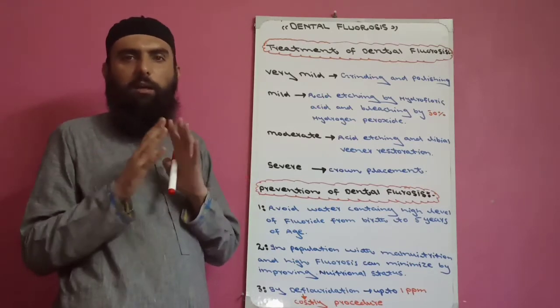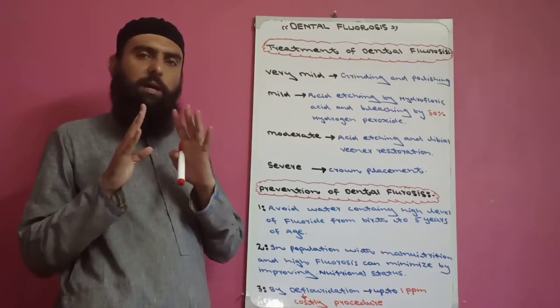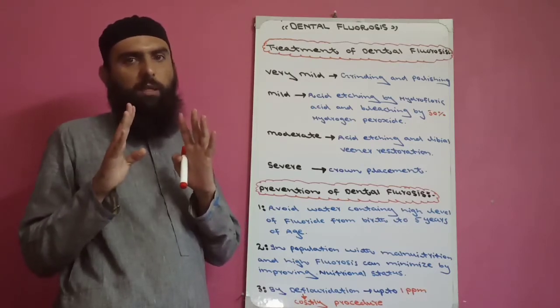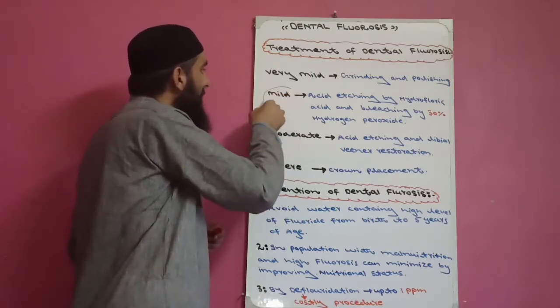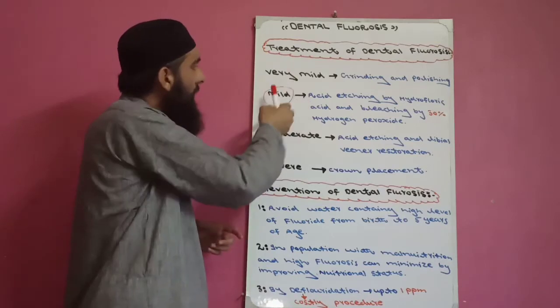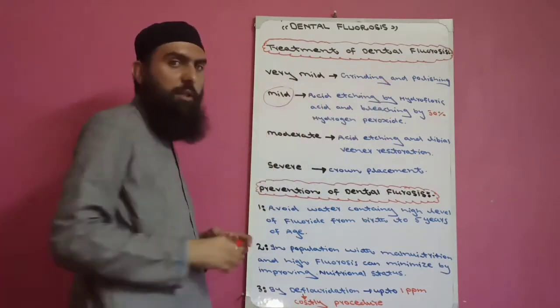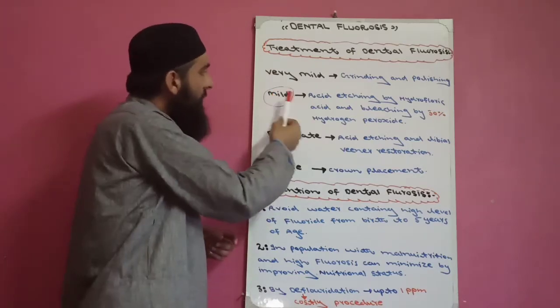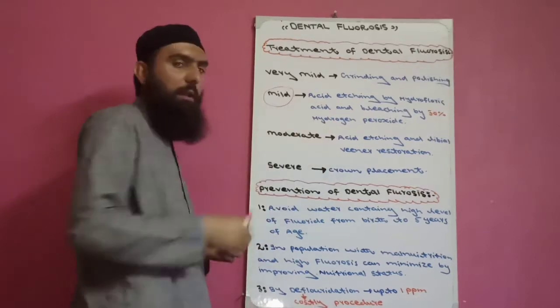But bleaching is not a treatment for every grade of fluorosis. Bleaching is a treatment only for mild fluorosis. In a very mild case we do not do bleaching; we simply do grinding and polishing. In a mild case we do bleaching by 30% hydrogen peroxide.